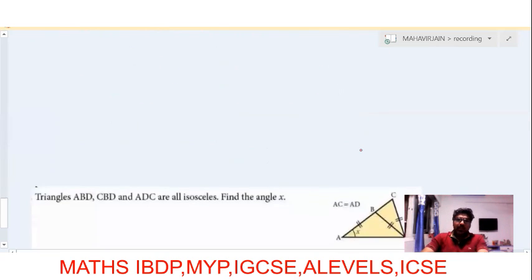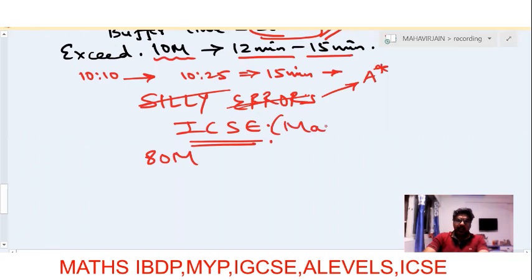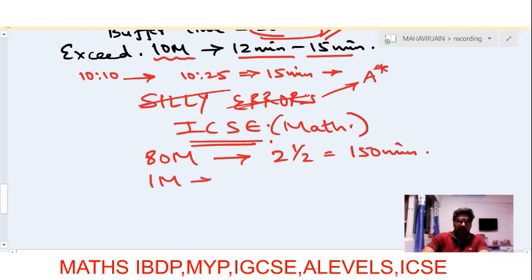The same working goes for ICSE also. ICSE has an 80-mark paper. I'm talking about math again, right? 80-mark paper, and they have around 2.5 hours. So that's 120 plus 30, 150 minutes, right? So what they need to do is, for 1 mark, I give them 1.5 minutes.